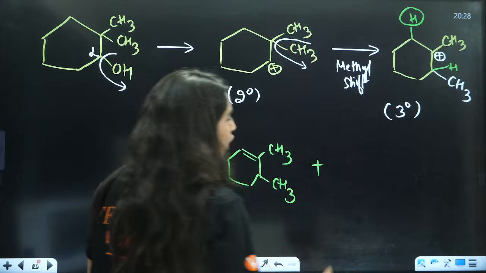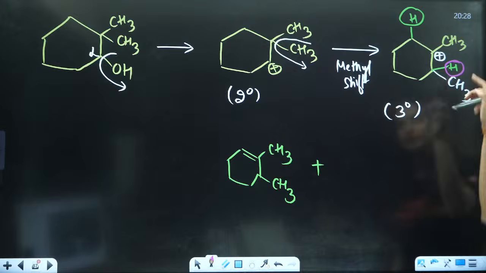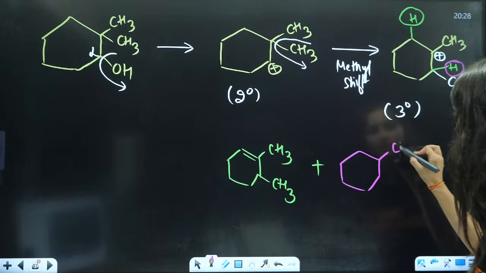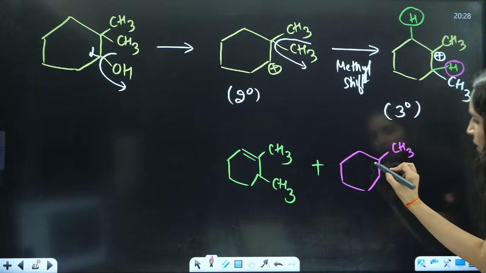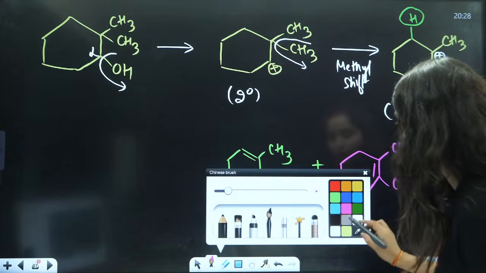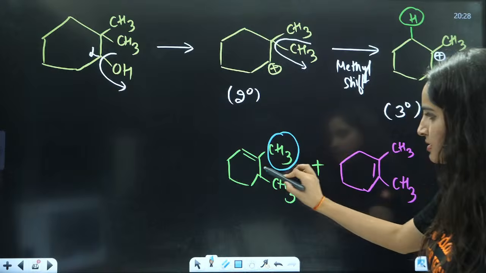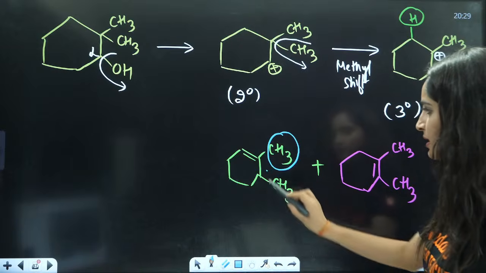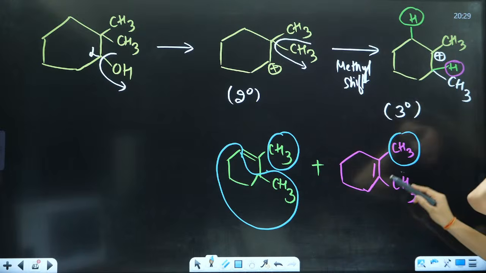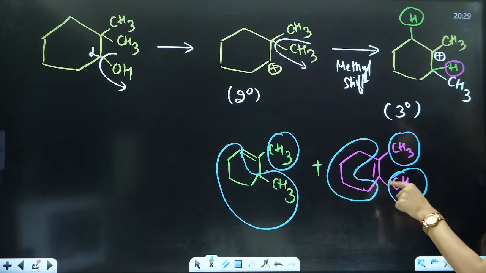This will be formed. Or the hydrogen can be eliminated from this side. If the hydrogen is eliminated from this side, the answer will be this CH3, and the double bond will be present on this side. Now tell me, which is more substituted? This alkene has first substitution, second substitution, and this is the third substitution. So more substitution is present in this one.